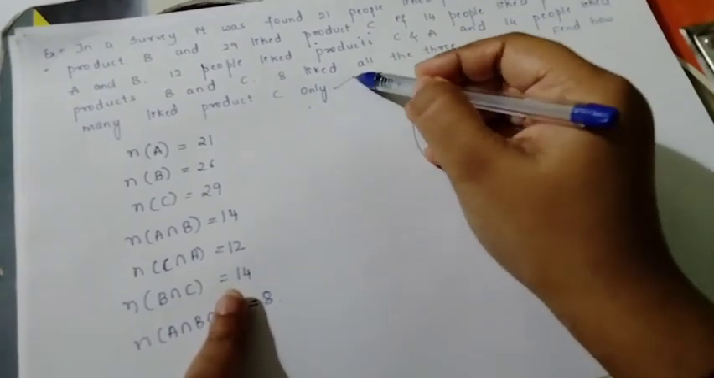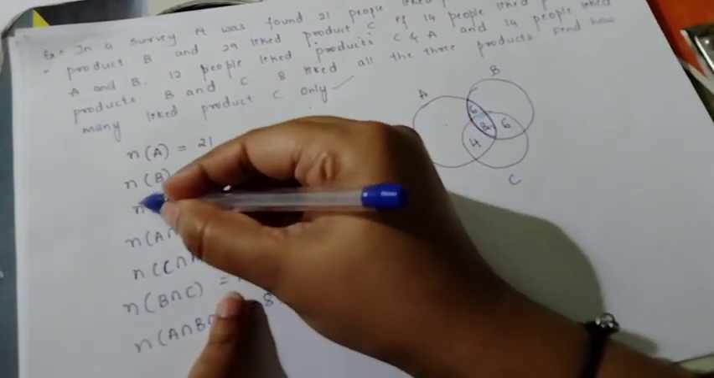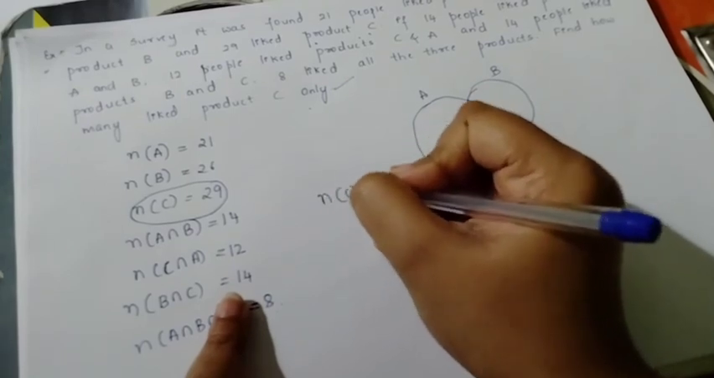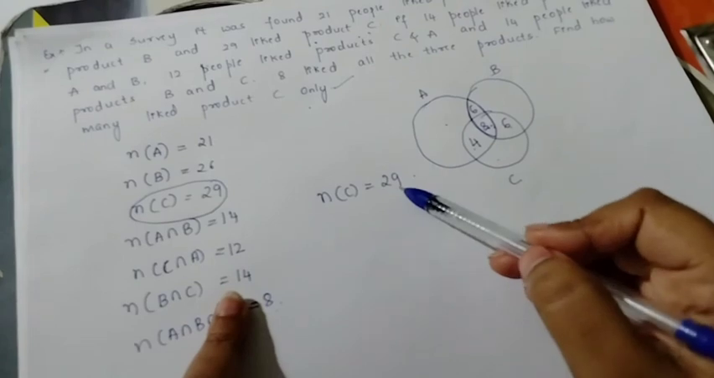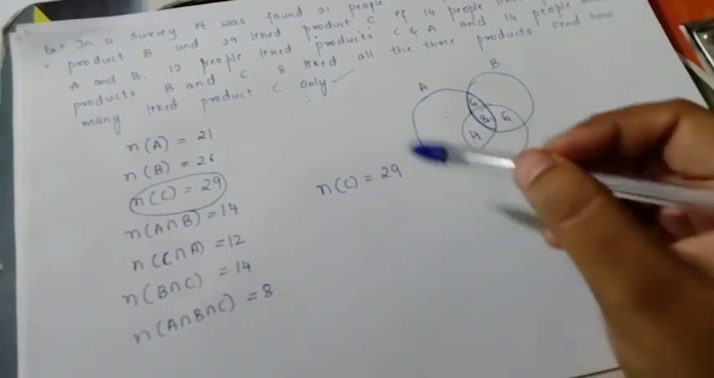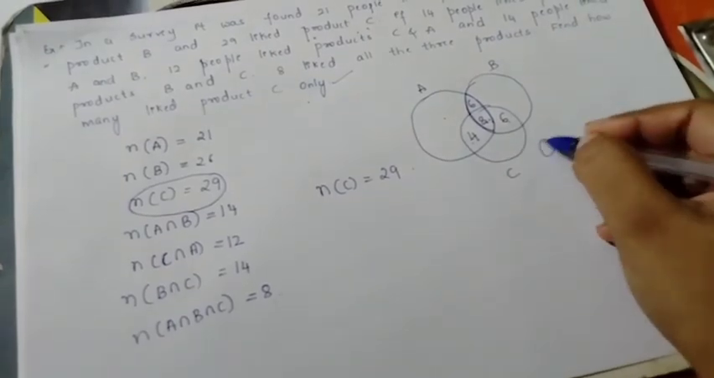So the question asked, how many are liking product C only? So total, how many people like product C? N of C is how much? 29. From this N of C, what do I have to do? I have to take out those who are liking the other products along with C. So I wanted only C.